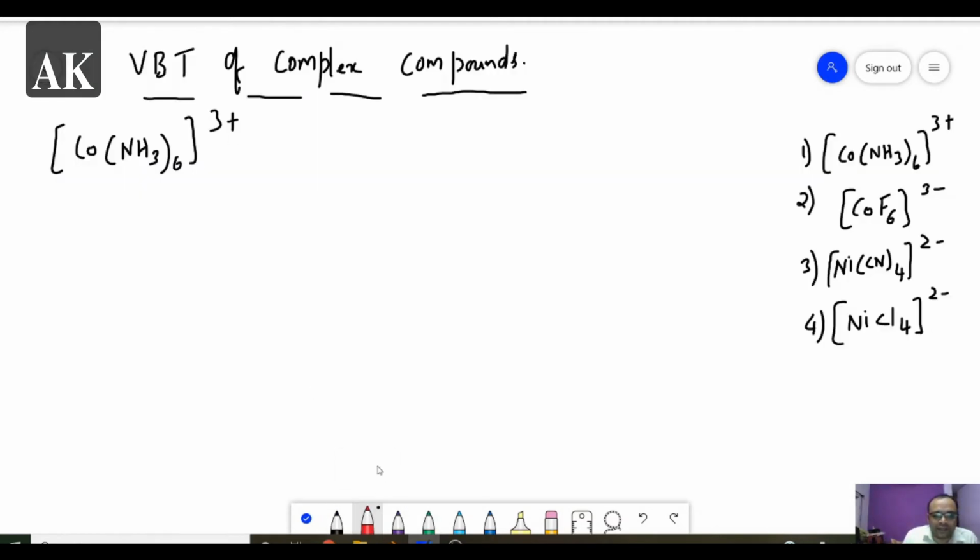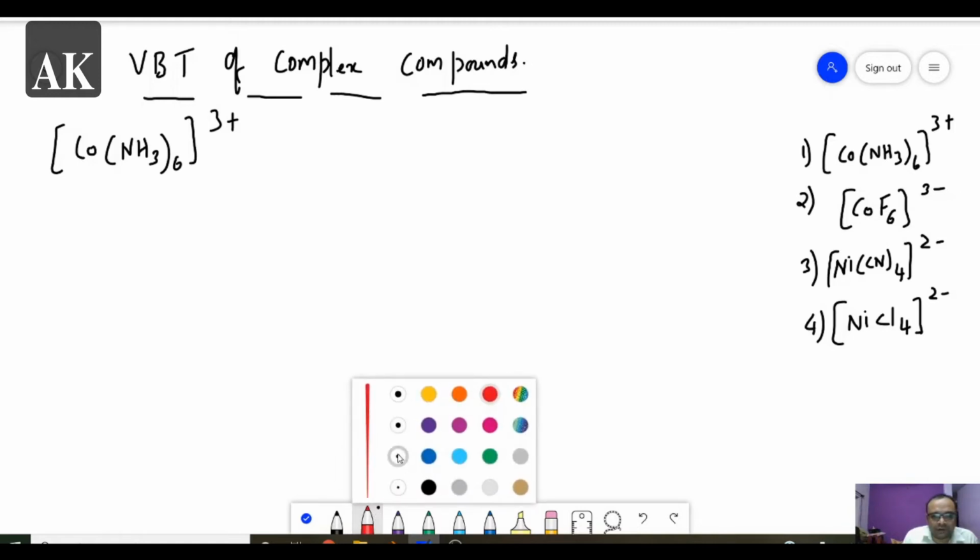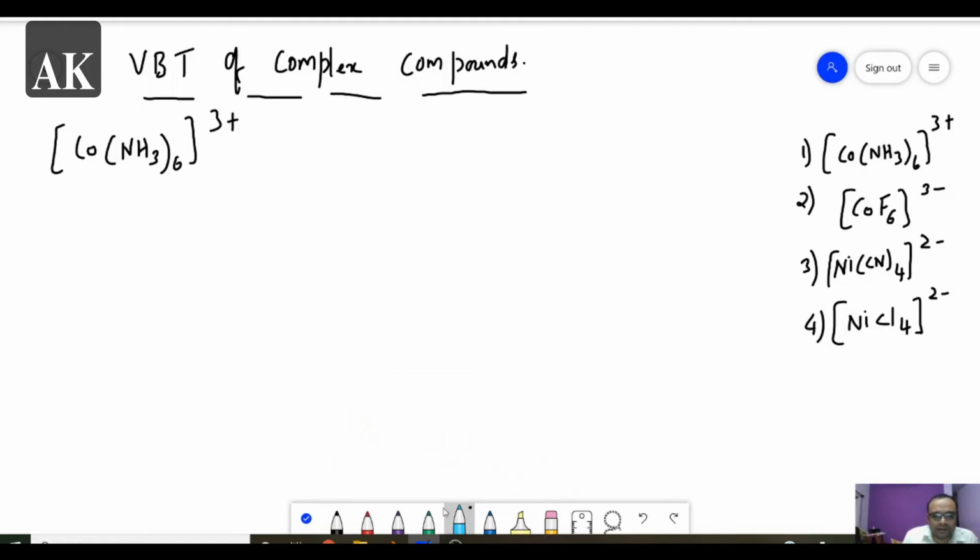So the first point here, what we have to do is, first we have to calculate the oxidation number of cobalt. So if you take cobalt as X, ammonia charge is 0. So 6 ammonia is there. So this is X plus 6 into 0 is equal to plus 3. So oxidation state is equal to plus 3.